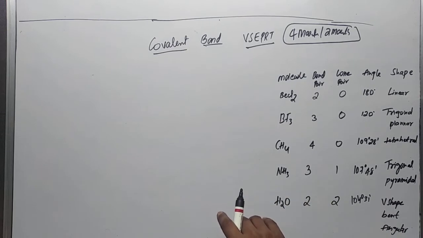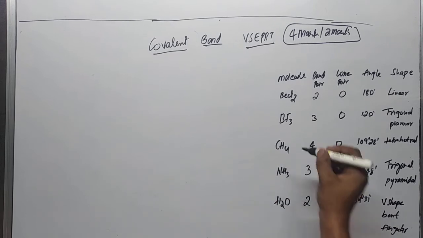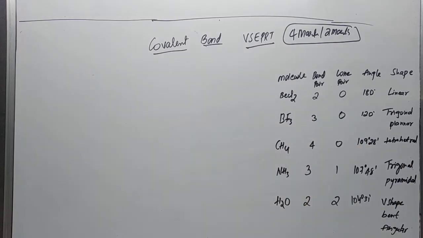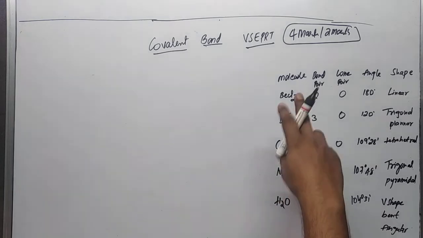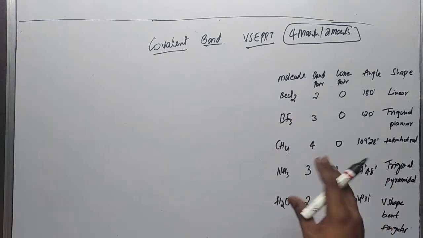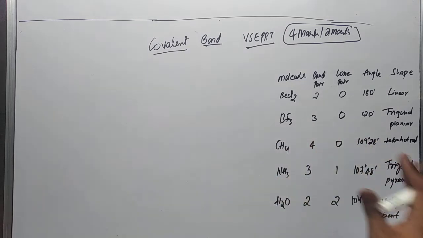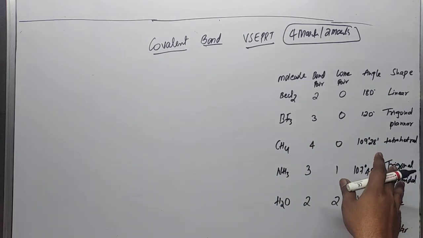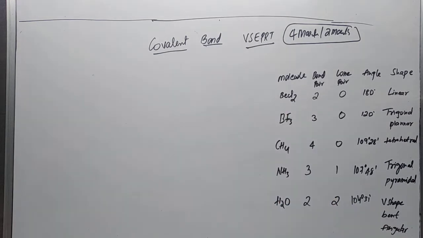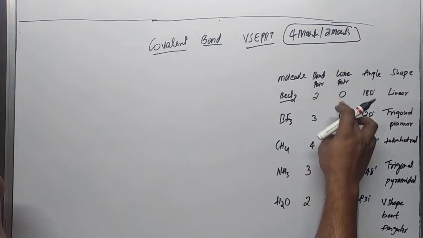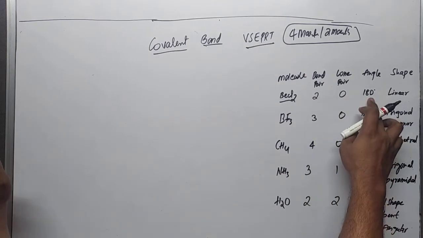So here in this theory you have examples of 5 molecules: BeCl2, boron trifluoride, methane, ammonia and water. In these 5 molecules we have different bond pairs and lone pairs. So depending upon the bond pairs and lone pairs, angles and shapes were given. If you take the first one, BeCl2, we have 2 bond pairs, 0 lone pairs, so the angle will be 180 degrees and the shape linear.